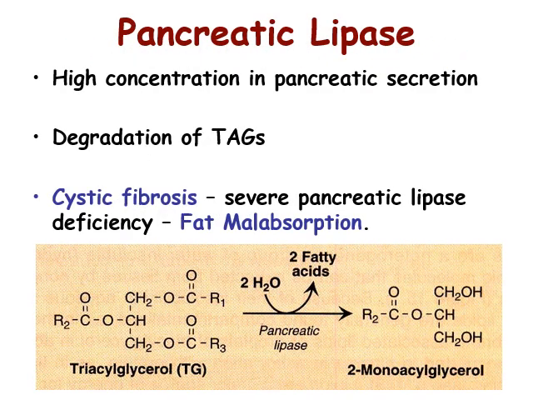Pancreatic lipase. It is found in high concentration in pancreatic secretion. It causes degradation of triacylglycerols. In the condition called cystic fibrosis, there is severe pancreatic lipase deficiency which causes fat malabsorption. Here, the triacylglycerol is hydrolyzed by pancreatic lipase to form 2 fatty acids and 2 monoacyl glycerol.